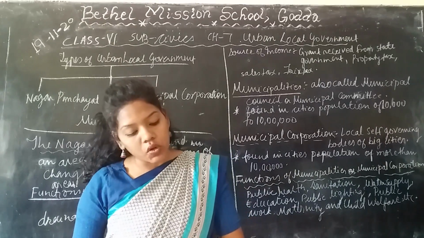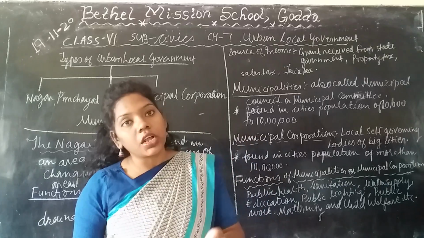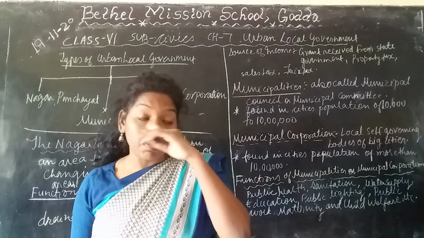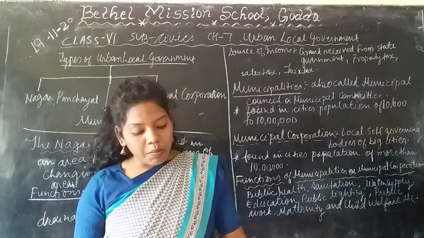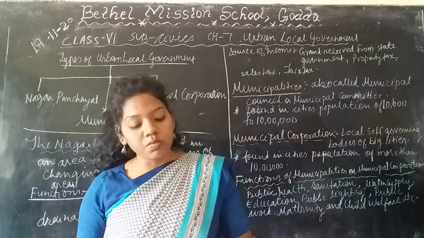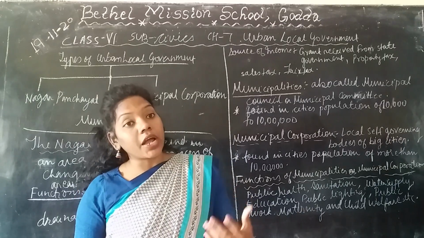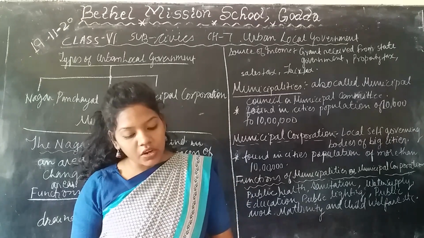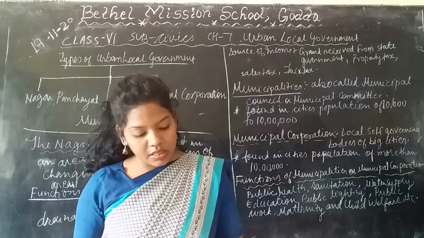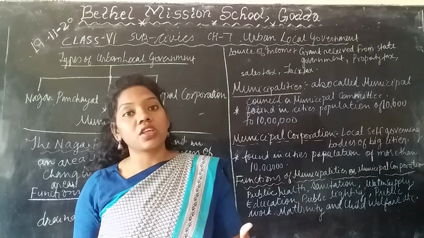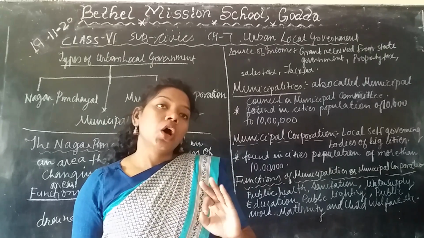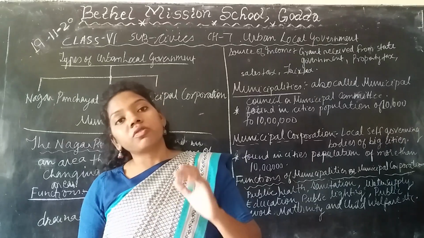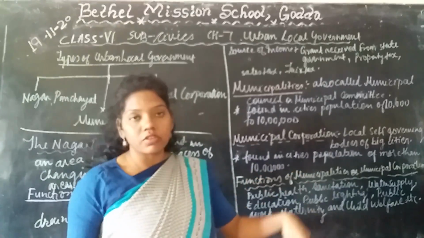And some of the optional functions are public parks, maintaining old age and orphanage homes, supply of cooking gas, public transport facilities, or housing facilities. These are the optional works they look after.